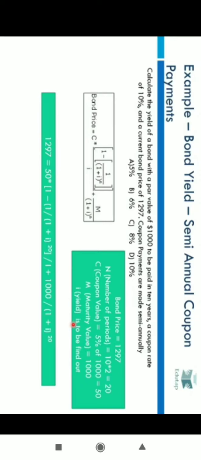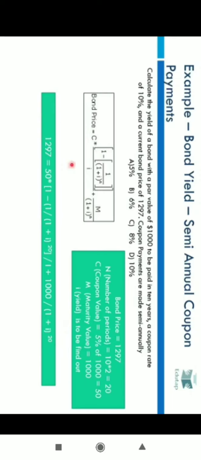Coupon value would be 5% of 1000 because 10% is a yearly rate. The 6-monthly rate would be 5% and hence coupon value would be 5% of 1000, that is 50. M, maturity value, that is the value that you will get at the end or the maturity of the bond, is 1000, and I needs to be found out. Now when we put these values in this formula, we get this.